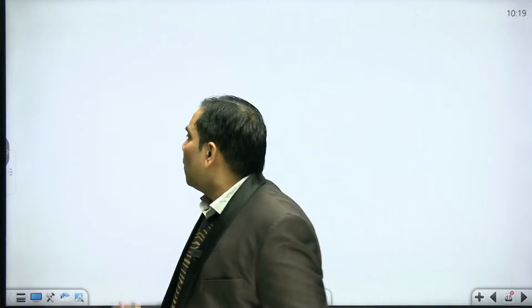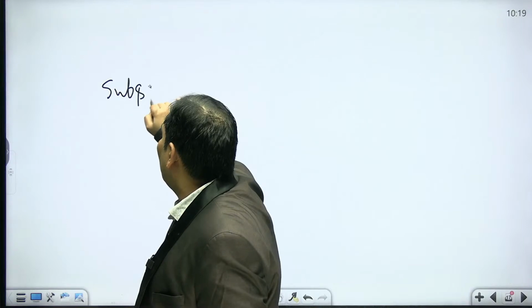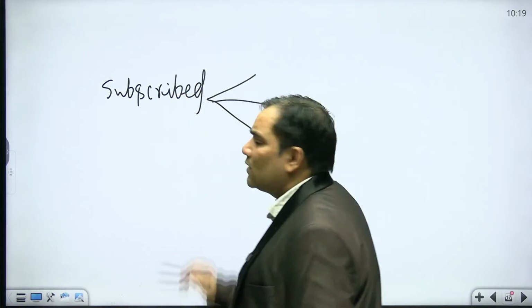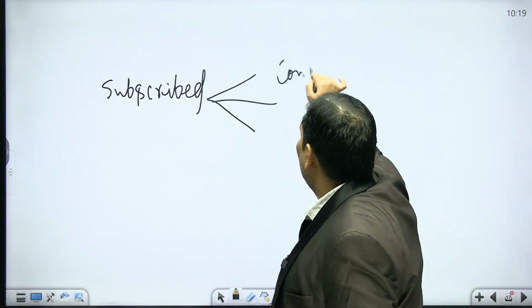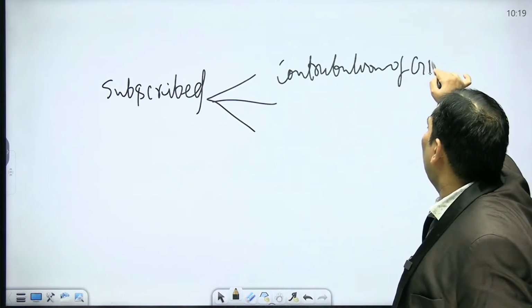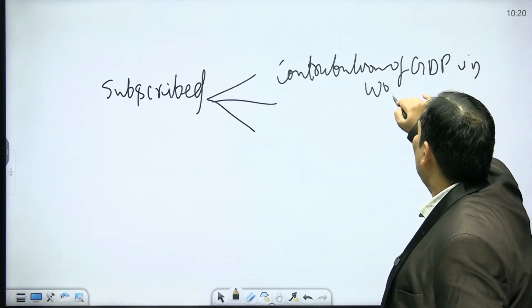And when the executive board is taking care of the subscribed capital for the membership, it takes into account various aspects. Those various aspects are the contribution of a particular country's GDP in the world GDP.